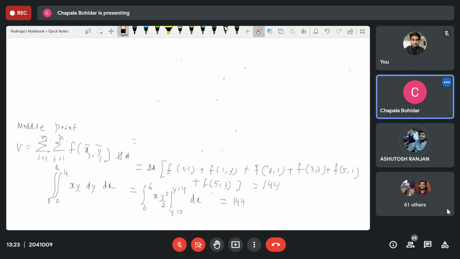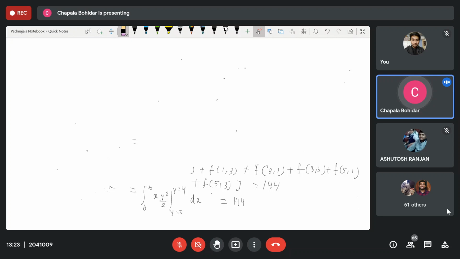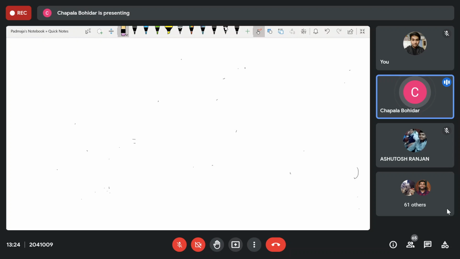And by using the fundamental theorem, it is very easy to solve that single variable. But here we will read the double variable. That is known as iterated integral. So 15.2 is your iterated integrals.